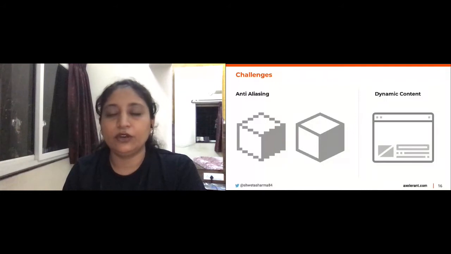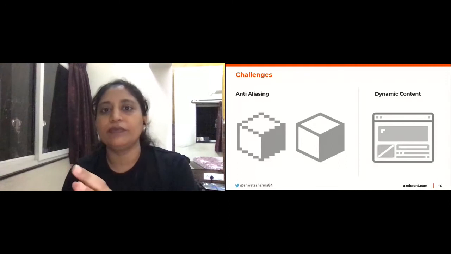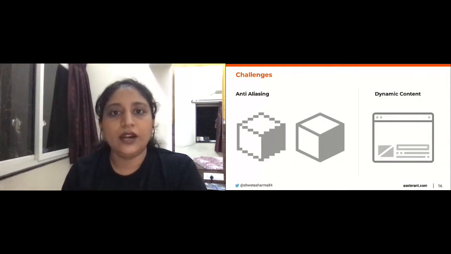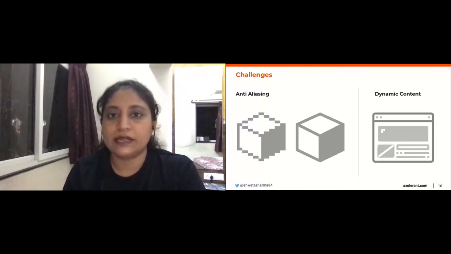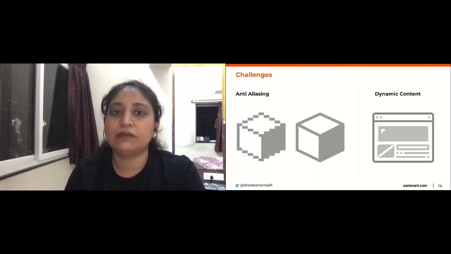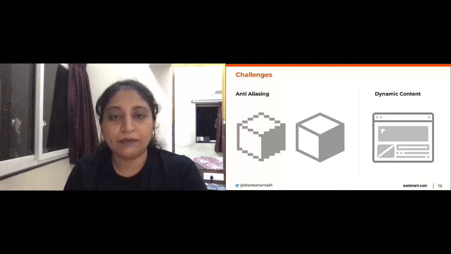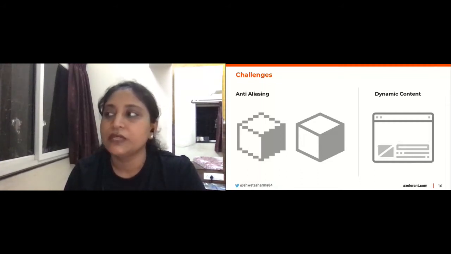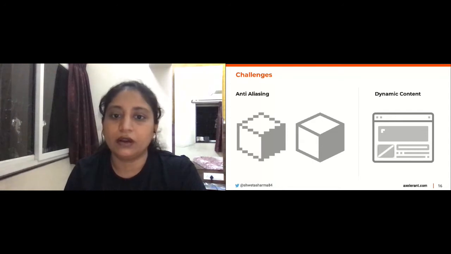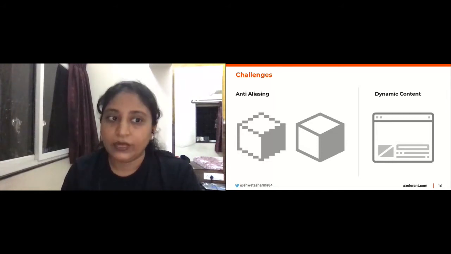Anti-aliasing, if I just want to explain it to you quickly, is really that hardware differs from machine to machine, right? For example, I might have a MacBook, someone else on my team might be using Ubuntu, someone else might be using a Windows machine, right? So if I capture baseline shots from a Mac, they are certainly going to fail on Ubuntu, because of the pixel differences that the tool is going to report. So we'll see how we can handle that.